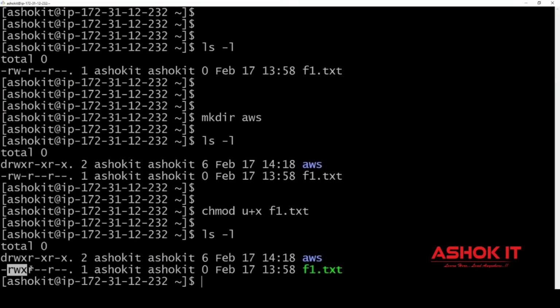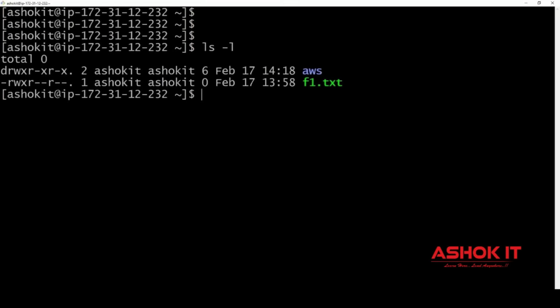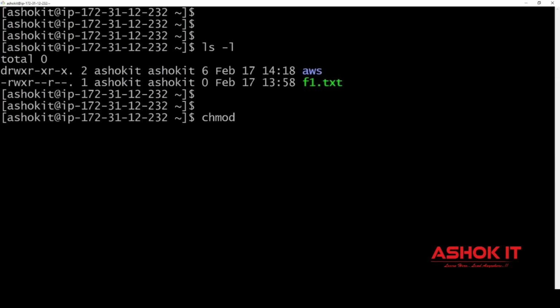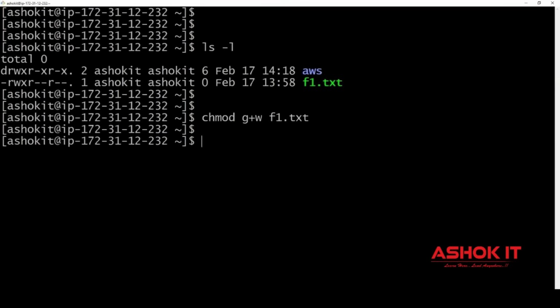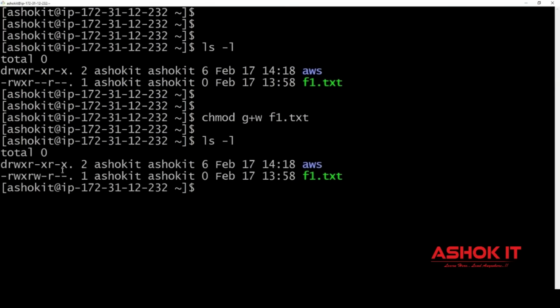Now give write permission for the group. The group is having only read. Checking ls -l, on the f1 file the group has only read, and others also have only read. Let me give write permission for the group: chmod g+w f1.txt. Now check this. For the group, I have given write permission.